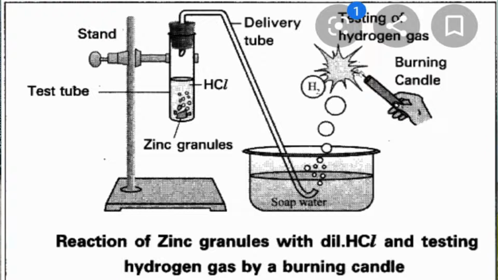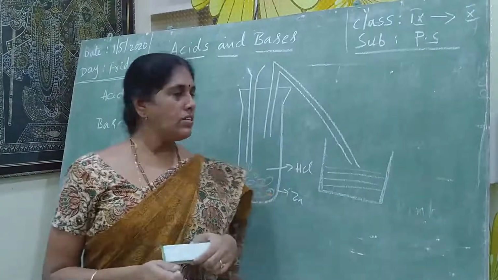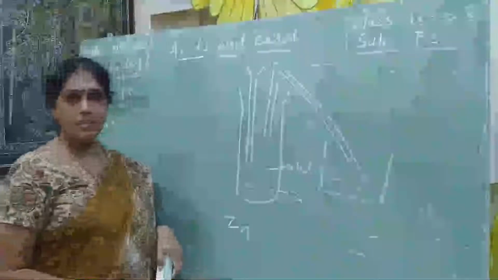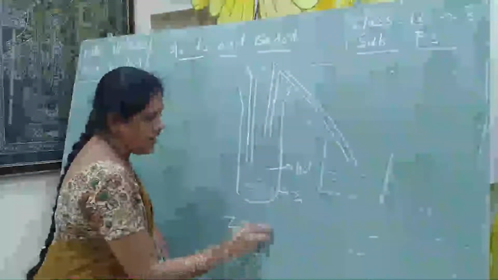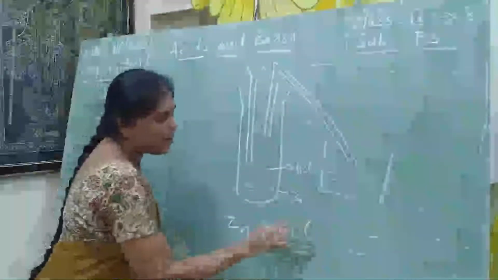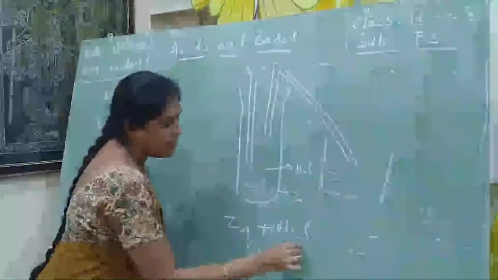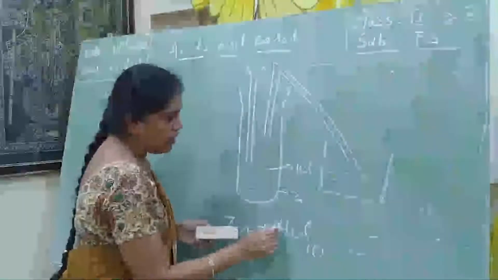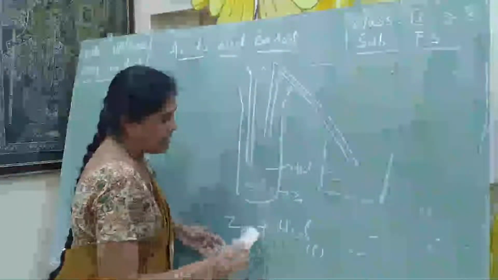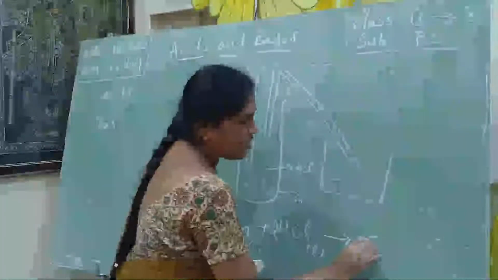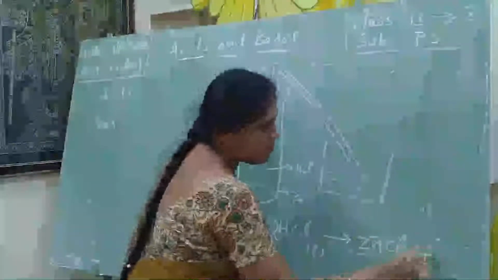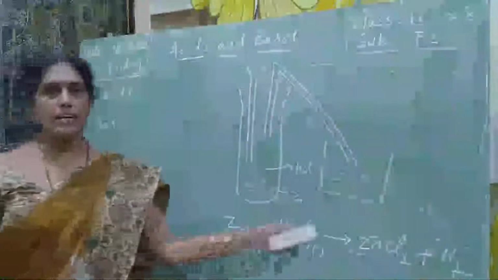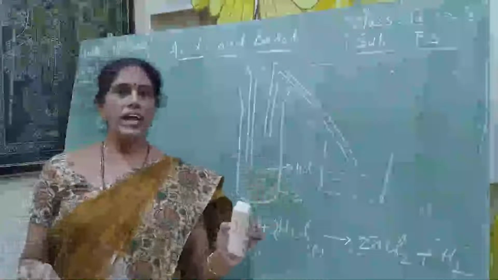Now I am writing the chemical reaction as an equation. First we took the zinc pieces, in solid state, and we added dilute hydrochloric acid, which is in liquid state. By that we get the salt ZnCl2 plus hydrogen. This is the chemical reaction. This is a very important activity, students.